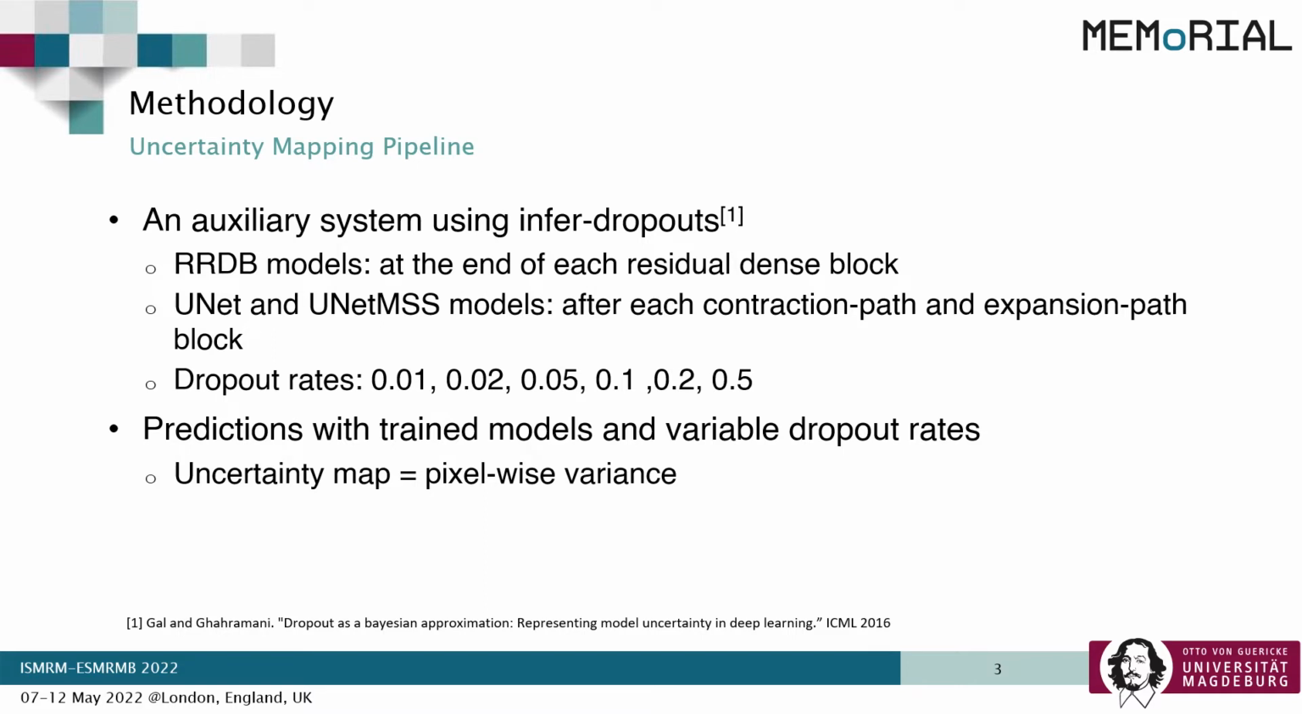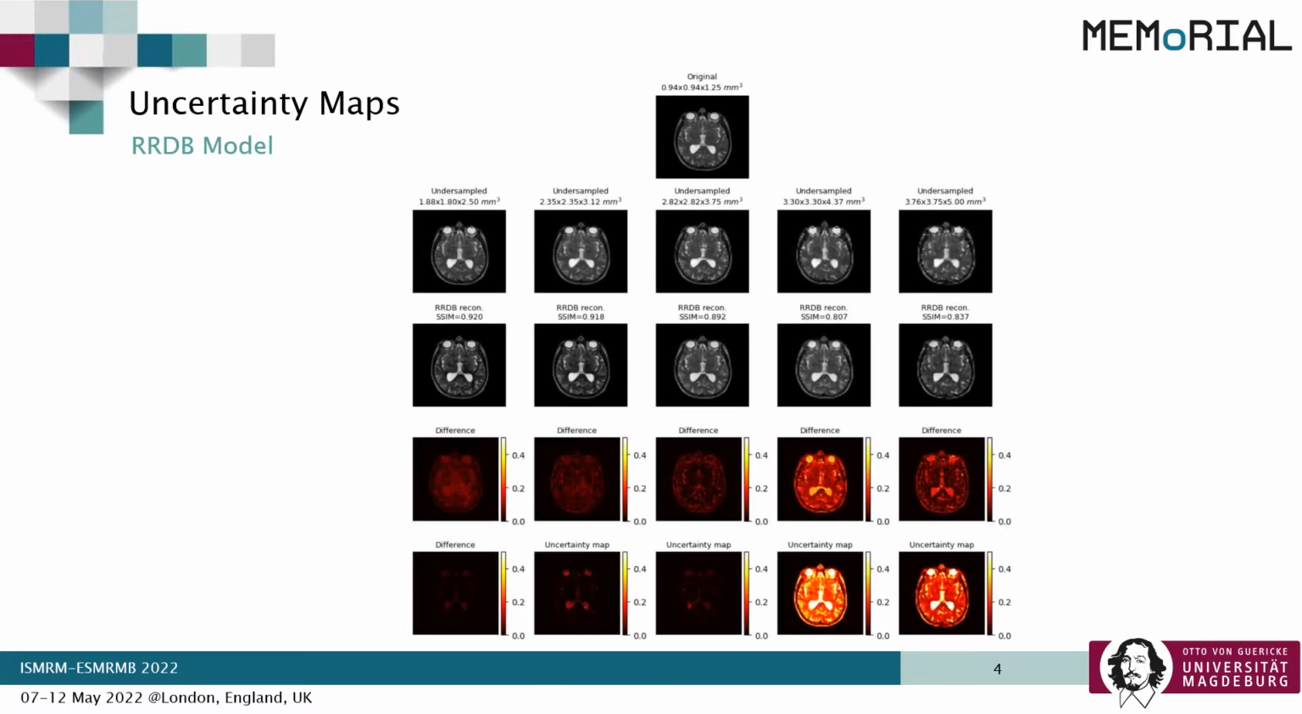The model predictions were generated from low-resolution images using the trained model weights, but with different dropout rates. Then the final uncertainty map was calculated, which is basically the pixel-wise variance across all these generated images. Now let's have a look at the results.